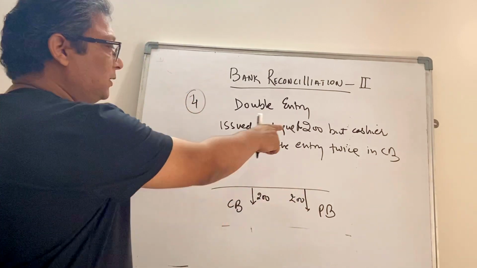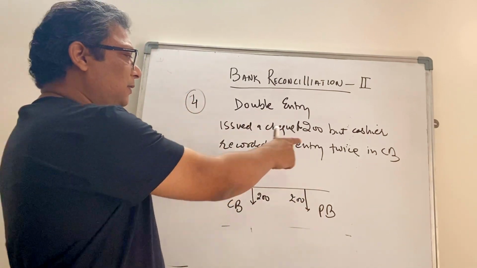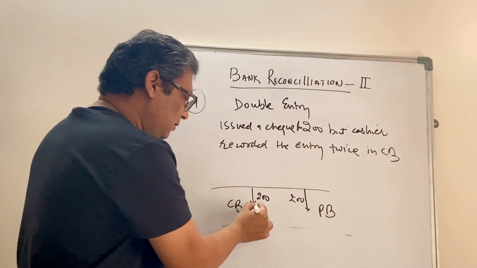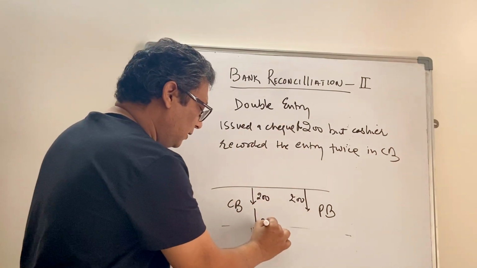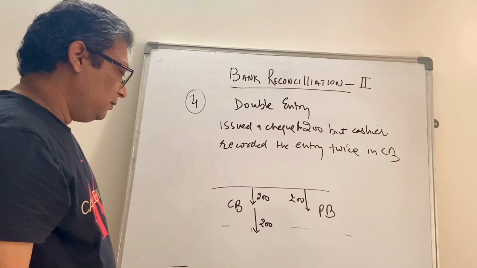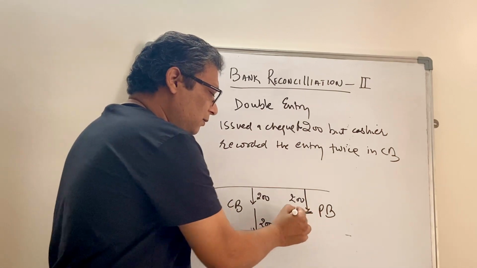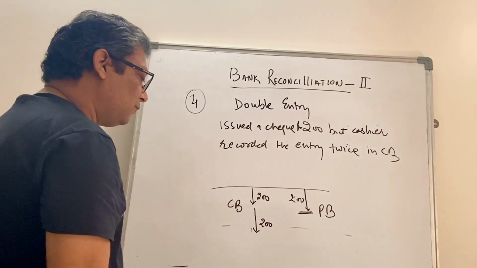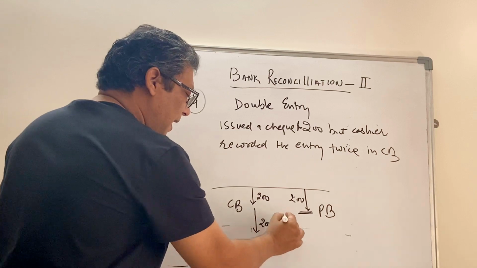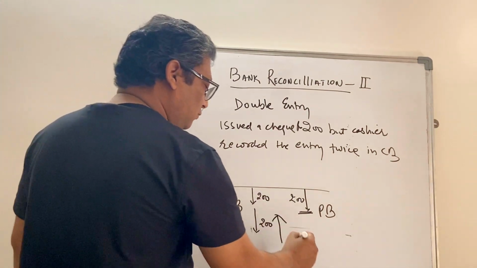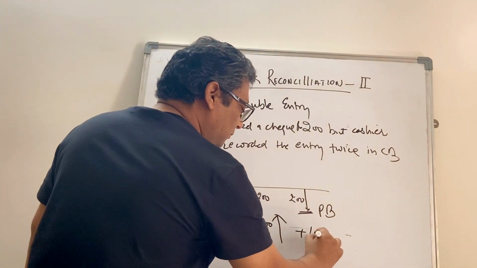But now what your cashier has done is he has recorded the entry twice. So again it was reduced by 200, but in the passbook it is reflected only once. What you will do, you will add back these 200. As the arrow is moving up, it will be shown as plus or add.